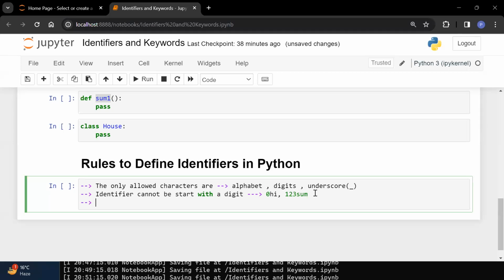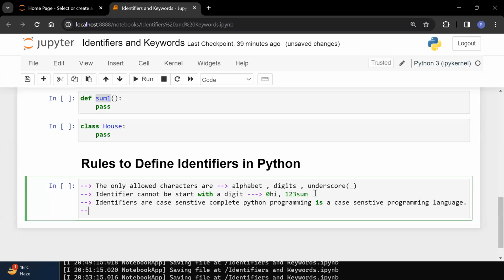And what is your third rule? Third rule is identifiers are case sensitive. That means, or you can say, complete Python programming is a case sensitive programming language. Okay, so these are the few important rules which are there.